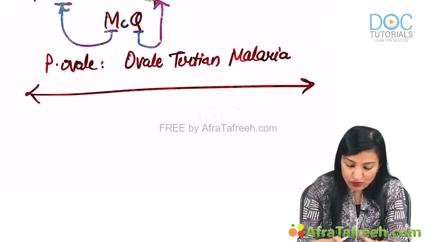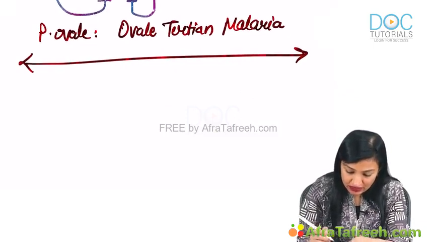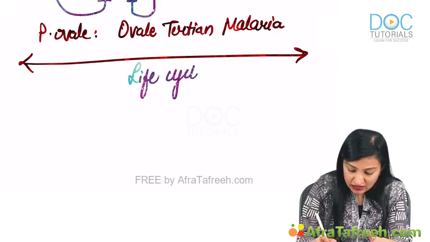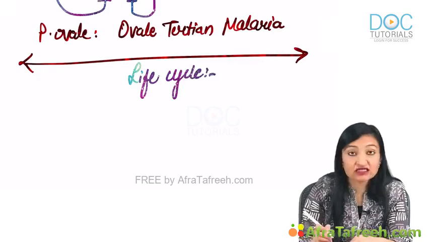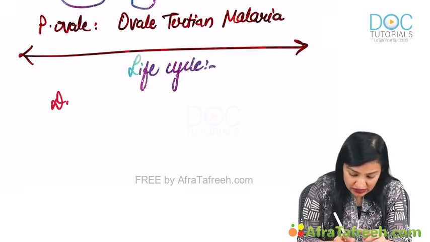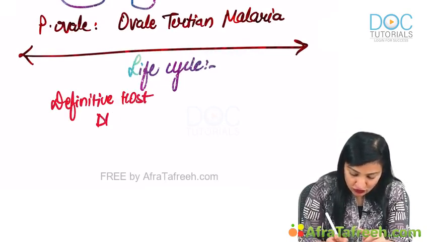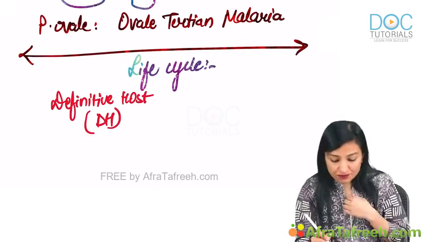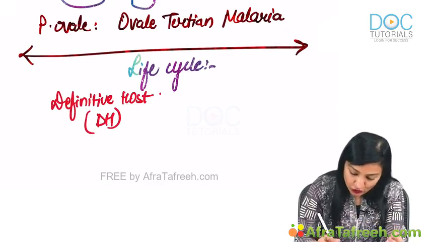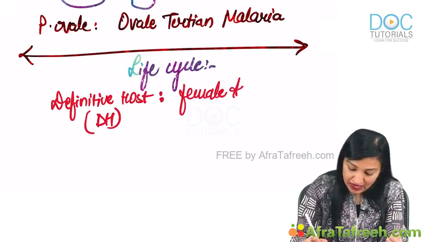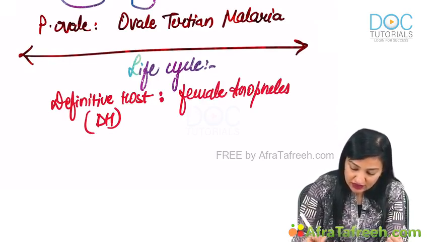Next, what we need to know about this parasite is its life cycle, guys, for which you need to understand certain terms. For instance, the definitive host. I am going to use the short form DH for definitive host. The definitive host is female Anopheles mosquito.